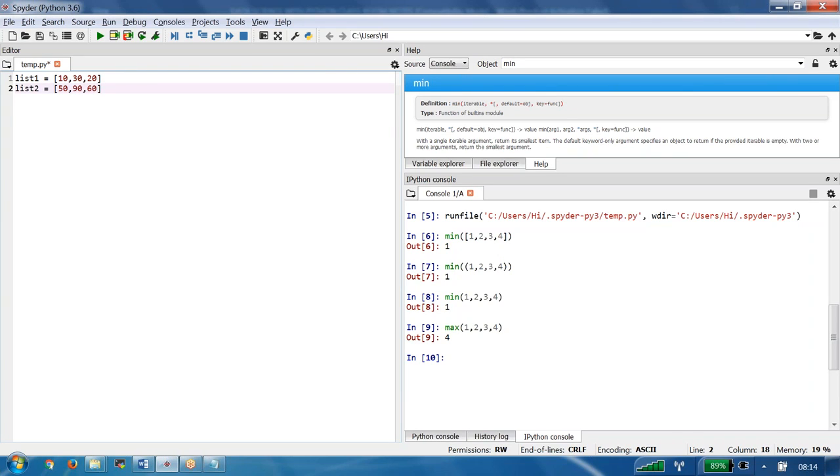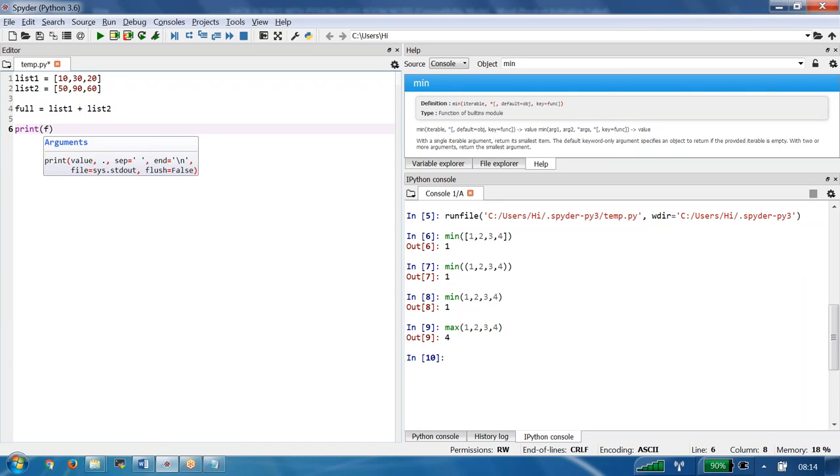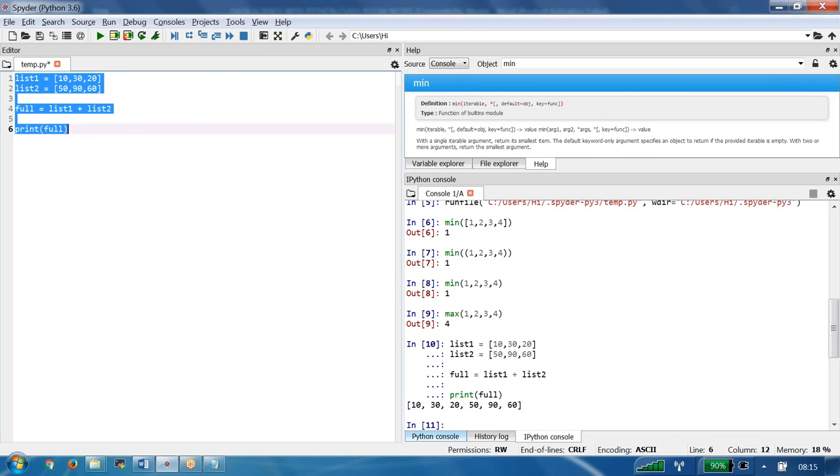Some numbers I have given. Full is equal to list 1 plus list 2. Then I print whatever we have in full. Now go and try to execute. We can see what it's printing: 10, 30, 20, 50, 90, 60. It is printing, right?